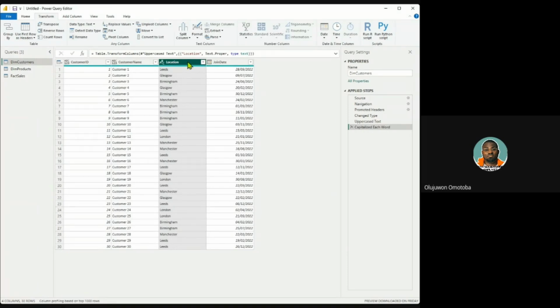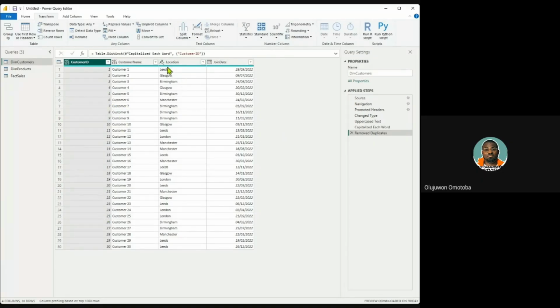Now let's check if you have duplicates. I can see we do not have duplicates, but it's a very good practice to double check. And how do we double check for duplicates? In customer ID, for instance, if there are duplicates, you can right click and say remove duplicate, and it will remove whatever duplicate. But once I click on remove duplicate, nothing happened because there were no duplicates.